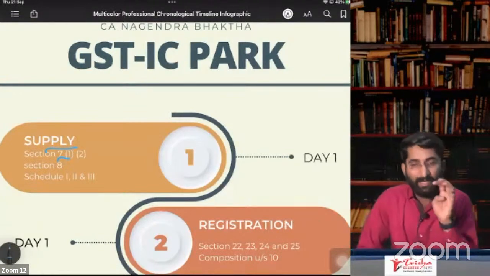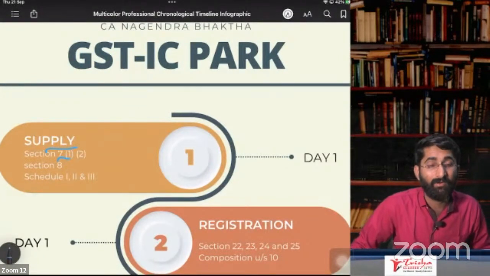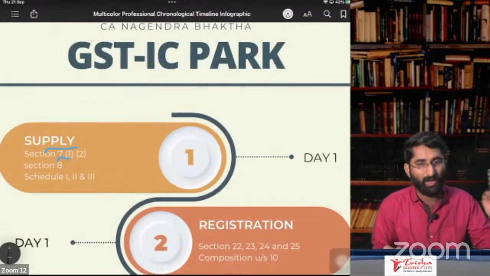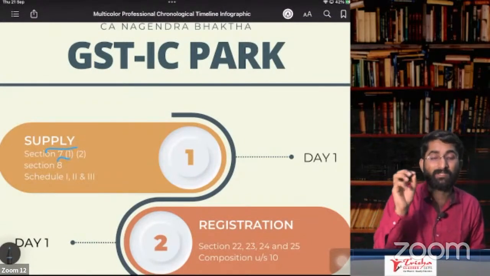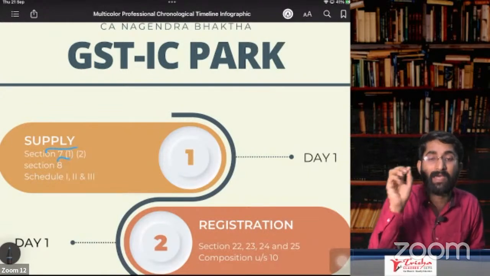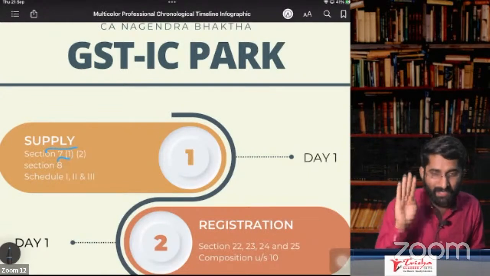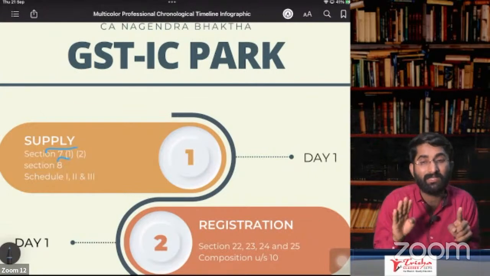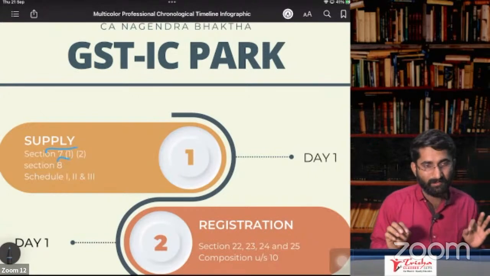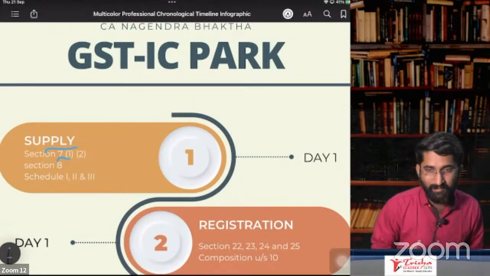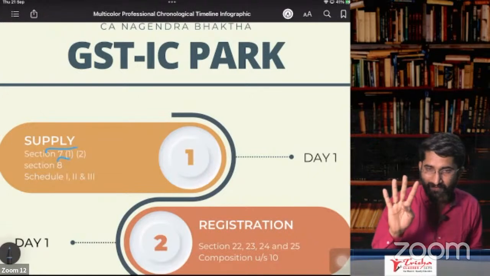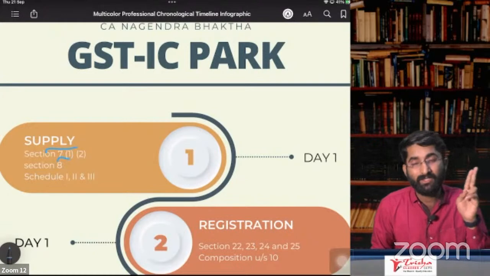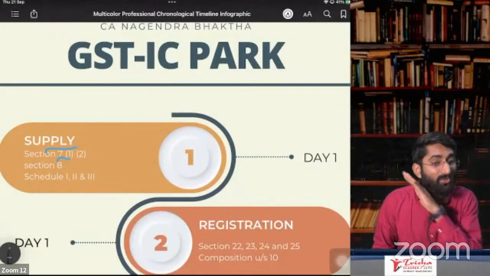Yes. And the fourth paragraph is about importation of service. Again, section number 7, subsection 1, clause B, and section number 7, subsection 1, clause C, schedule number 1, paragraph number 4. You should be very careful that in section number 7, subsection 1, clause B, there is consideration, but in section number 7, subsection 1, clause C, especially schedule number 1, paragraph number 4, it is importation of service, but from the related person, and it should be for business purpose. There should not be consideration.